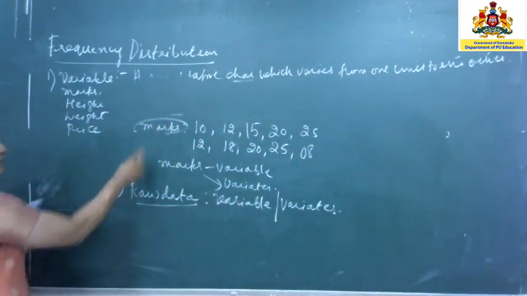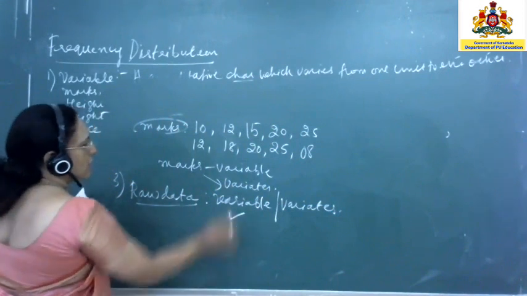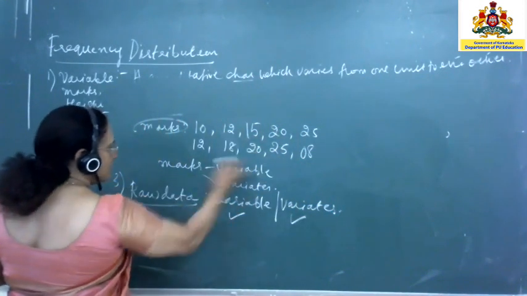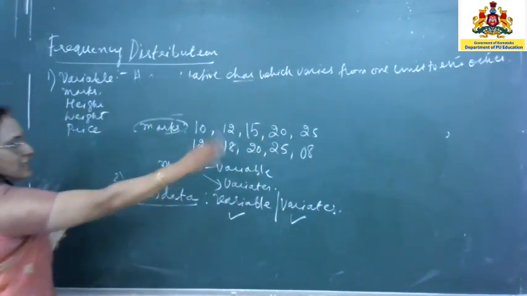Now you see, marks is there. This is the variable. Now 10 different variates are there. So now these are the 10 different marks. So this itself can be taken as raw data. So in general, that's what I had written.